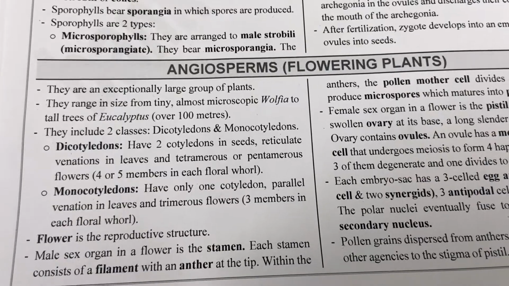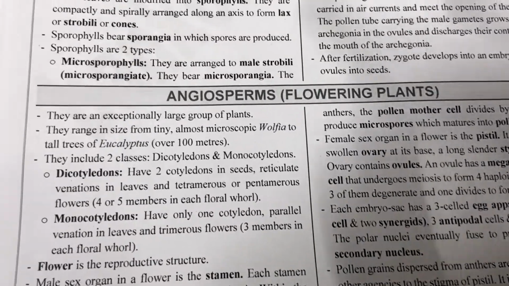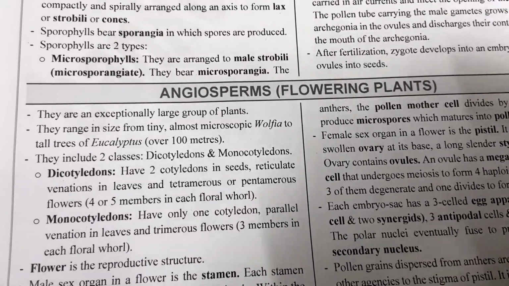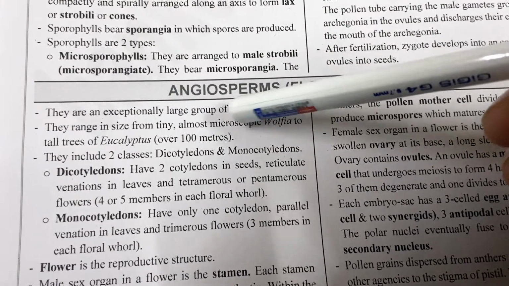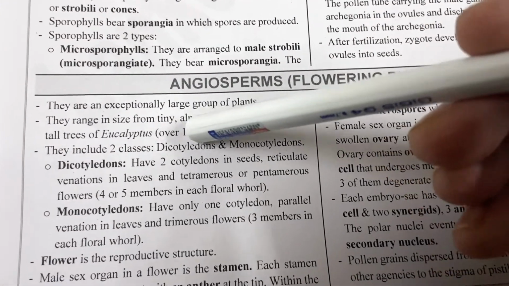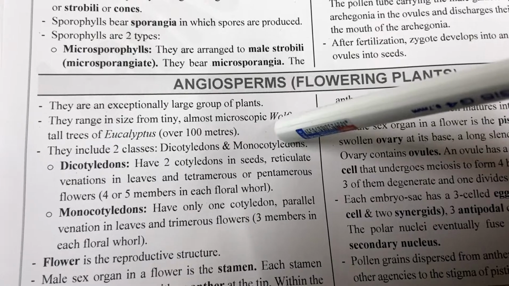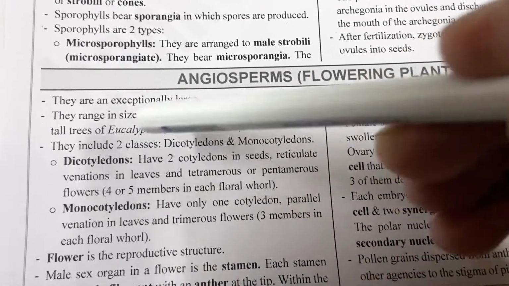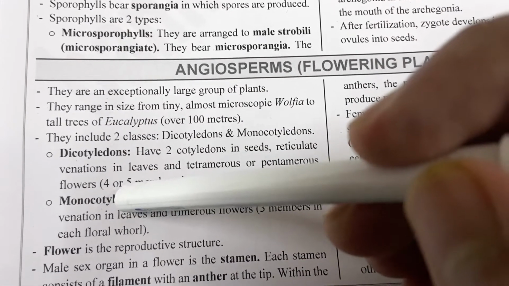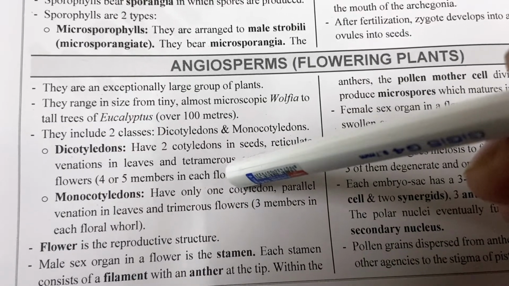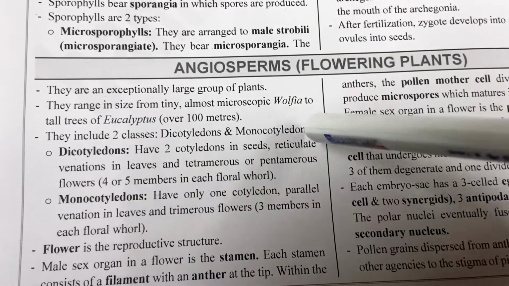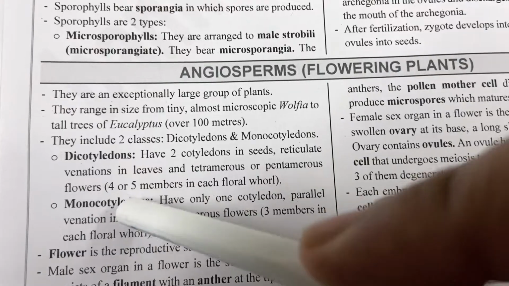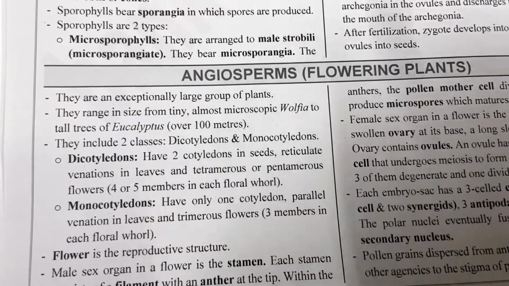Now let us study angiosperm. Angiosperm are the flowering plants. In angiosperm, they are divided into two main classes, dicotyledons and monocotyledons. Dicotyledon means having two cotyledons, monocotyledon means having one cotyledon. Now, dicotyledons have reticulate venation, whereas monocotyledons have parallel venation in the leaves.